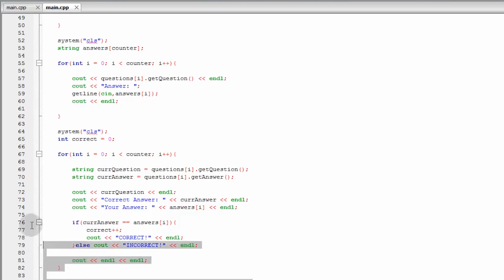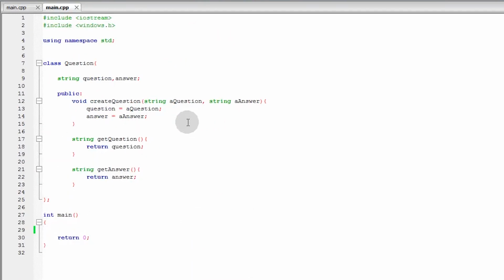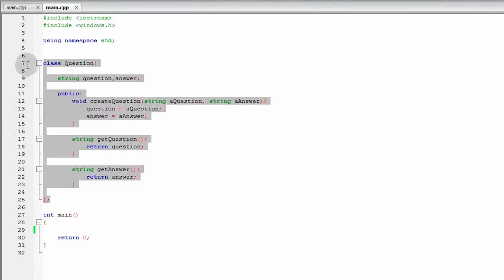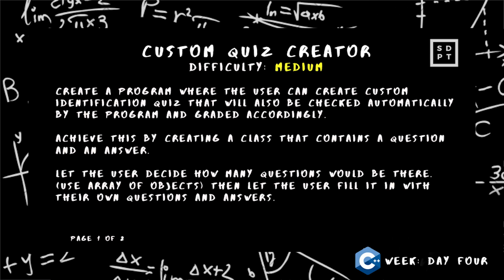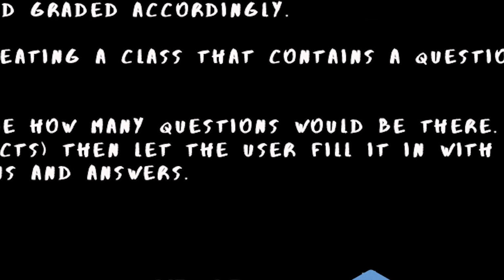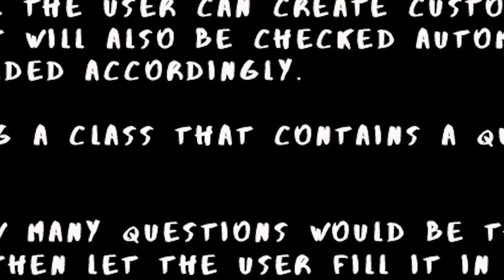Okay? So, don't forget our fundamentals when we are solving a problem. So, take a look at the big picture, cut the big picture into small steps, and then solve the problem step by step. So, first, let's look at the big picture. So, alam nyo na yung big picture. So, gagawa lang tayo ng custom quiz creator. So, gagawa lang tayo ng identification quiz, which is nanghihingi ng mga tanong and naghihingi din ng answers. So, ang nakalagay here sa instructions natin, let the user decide how many questions would be there. But before that, ang nakalagay dito, achieve this by creating a class that contains a question and an answer.